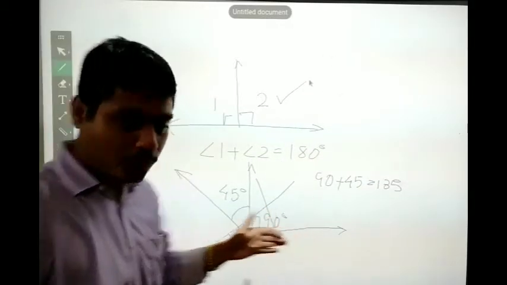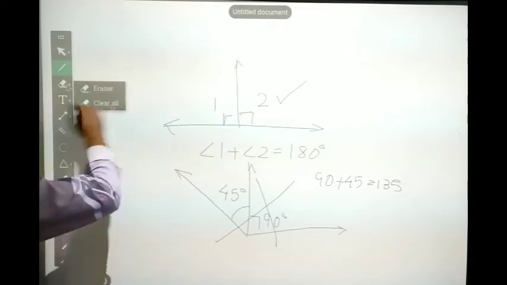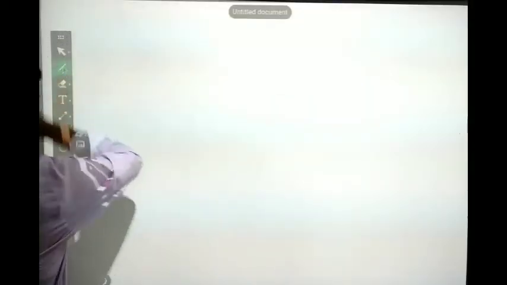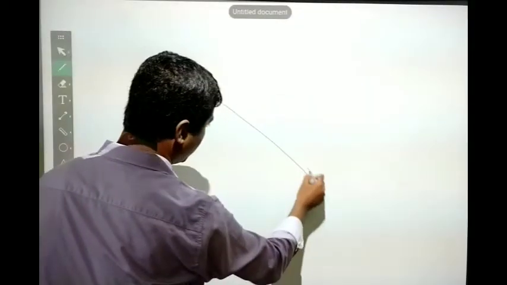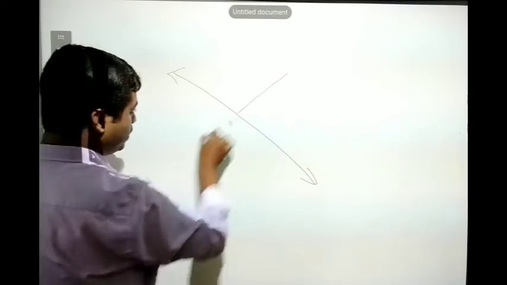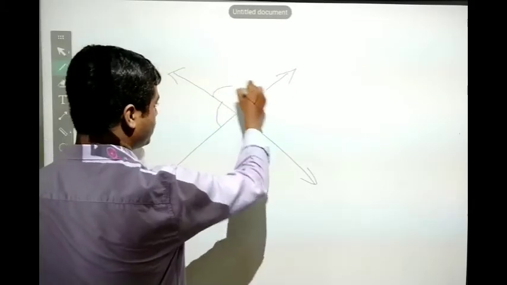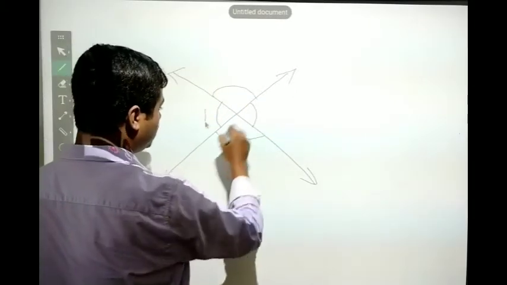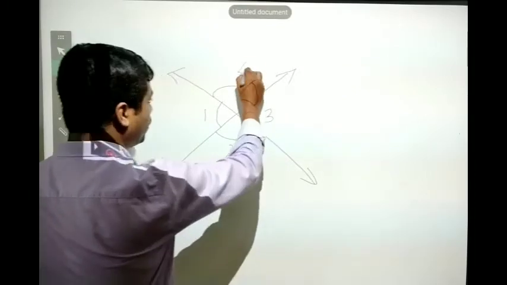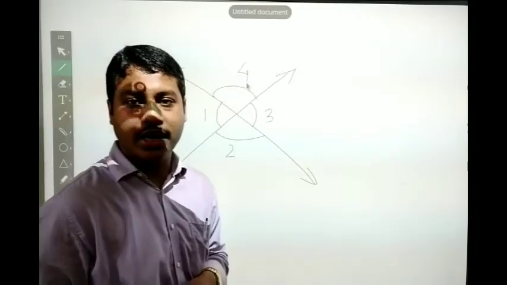So let us move to the vertically opposite angles. Suppose I consider two lines which are intersecting. This is one angle, this is one angle, this is one angle, and this is one angle: 1, 2, 3, 4. Now which ones are called vertically opposite angles?